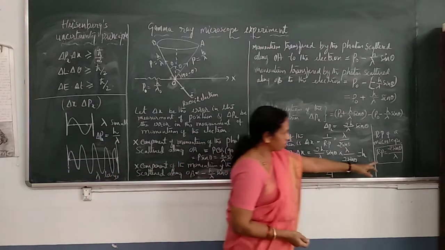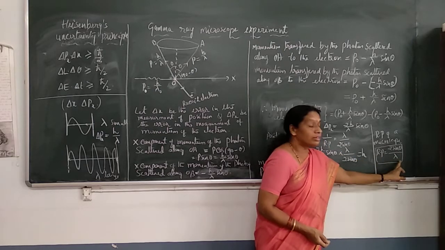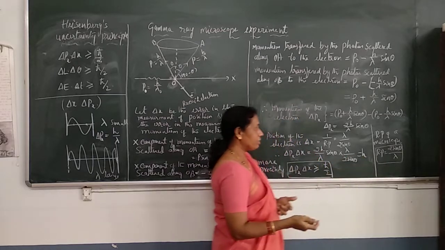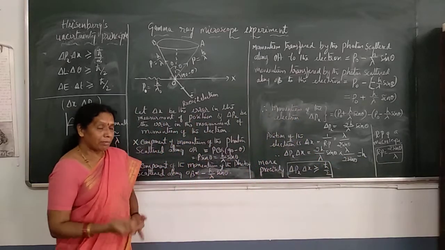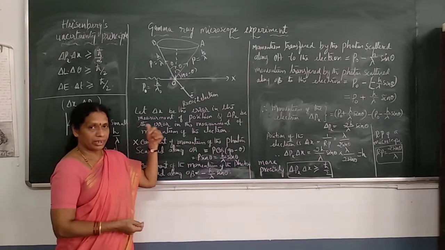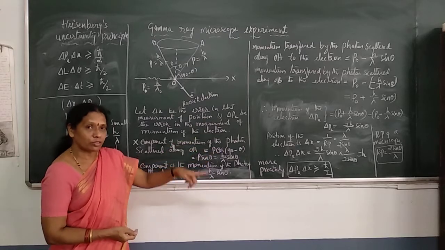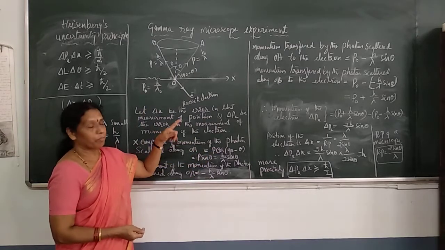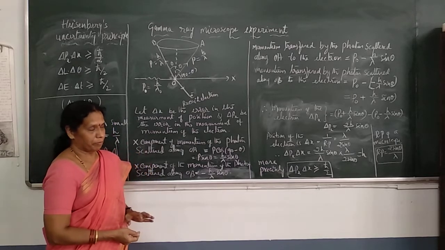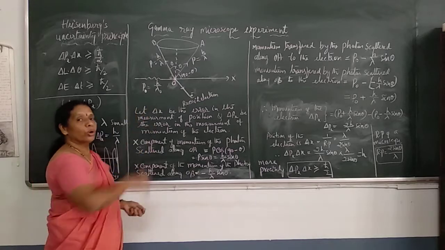This equation says resolving power varies inversely as the wavelength. As lambda decreases, resolving power increases. Lambda less means resolving power is more. Gamma rays have the shortest wavelength in the electromagnetic radiation. Since lambda is very, very small for gamma rays, the gamma ray microscope has very high resolving power. In this microscope, gamma photons are used.